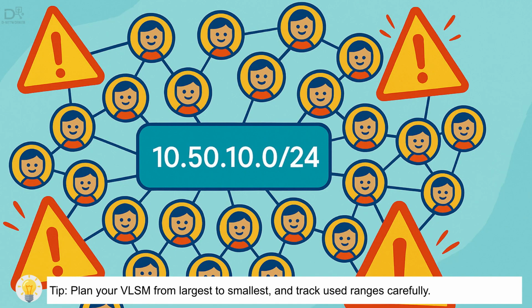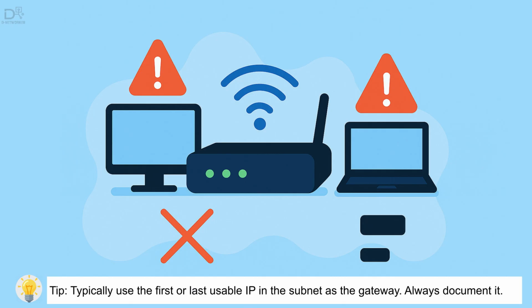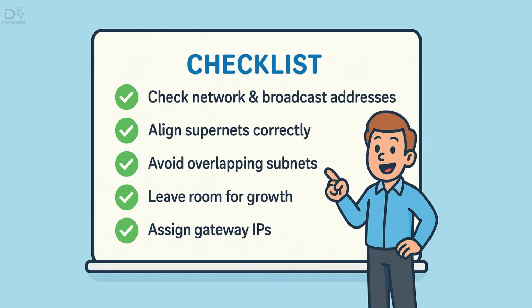Mistake 4. Assigning subnets too tightly. Your network will grow and suddenly you're out of IPs. Mistake 5. Forgetting to assign or reserve a gateway IP for each subnet.